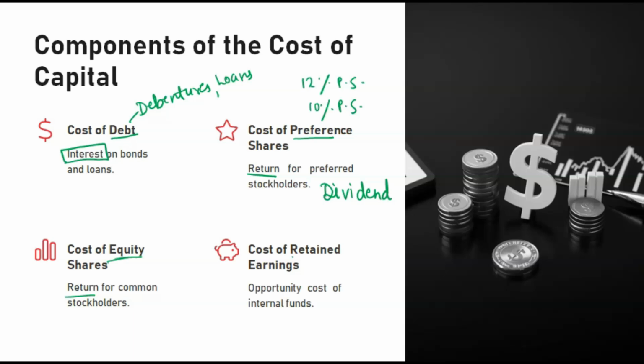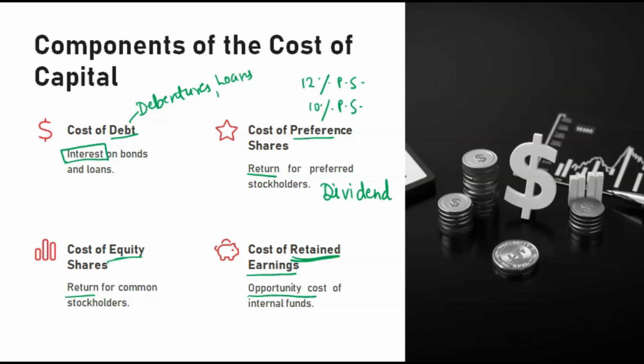If the company is retaining the profits, that is called retained earnings. If the company has earned something and is retaining that for future emergency, that is retained earnings. Basically we are keeping this with us, not giving it to anyone. But if in future we want to give a bonus to our stakeholders, or distribute that also, then by assuming that, we need to calculate its cost. That is the opportunity cost we calculate for internal funds.